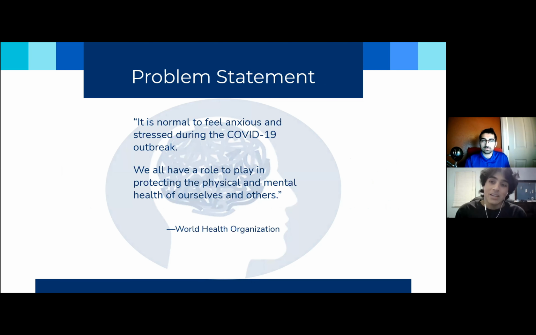Okay, so our problem statement. It should be no surprise to anyone that the past year has been an unprecedented time filled with economic uncertainty, housing and food scarcity, political unrest, and so many more events that are prone to cause mental health problems such as depression and anxiety.